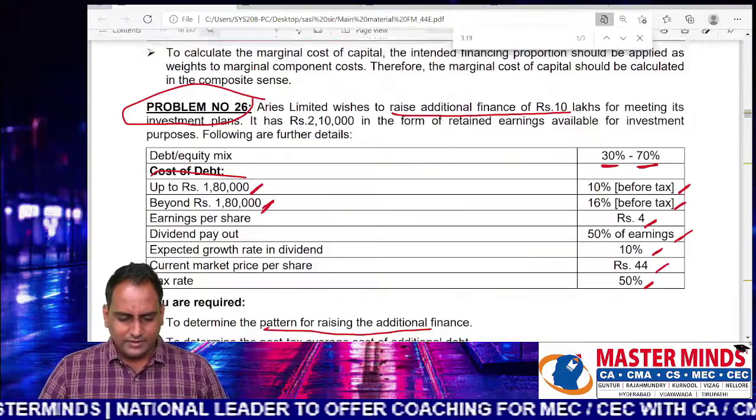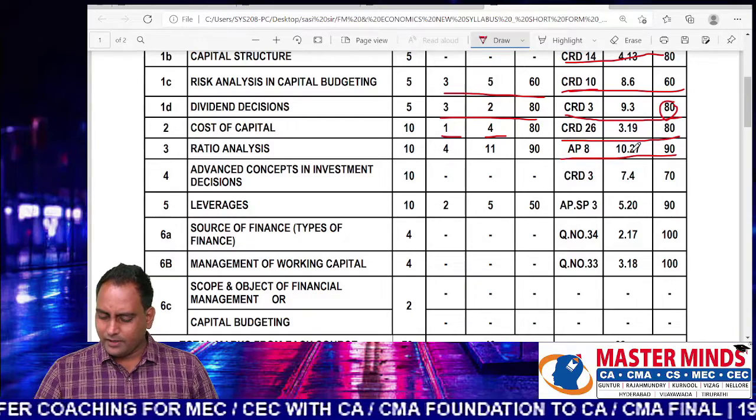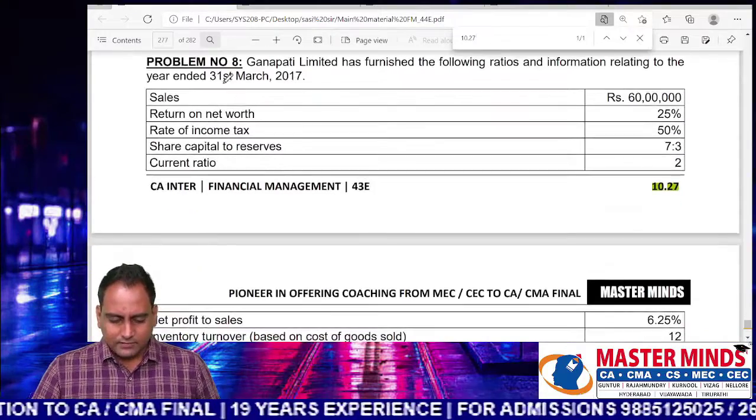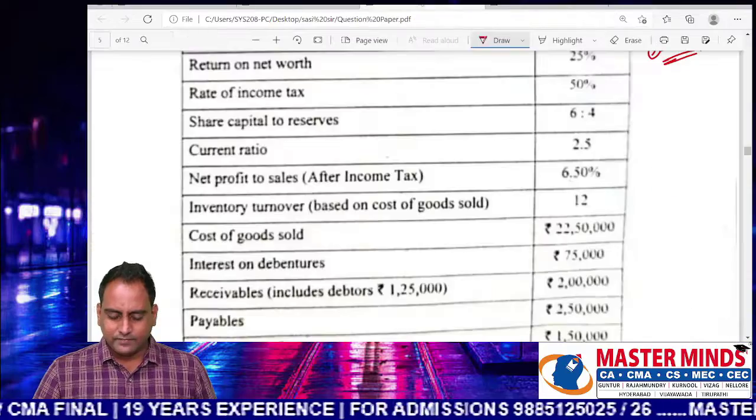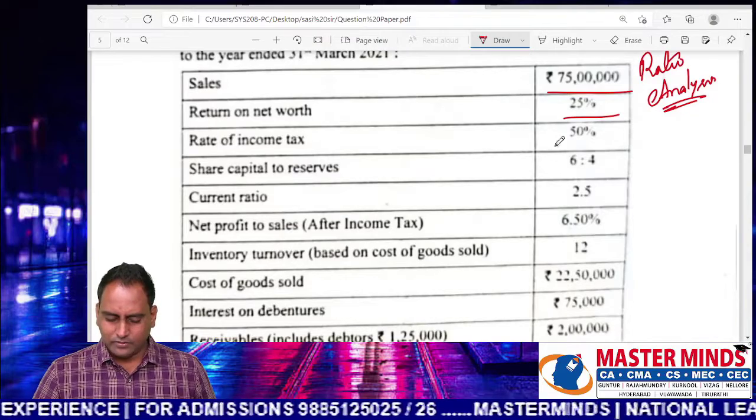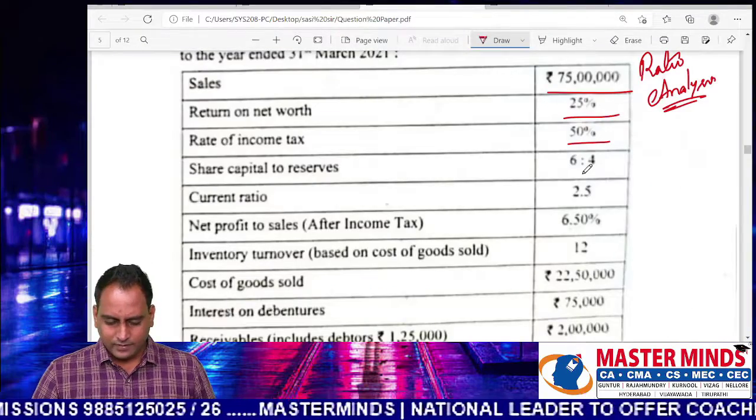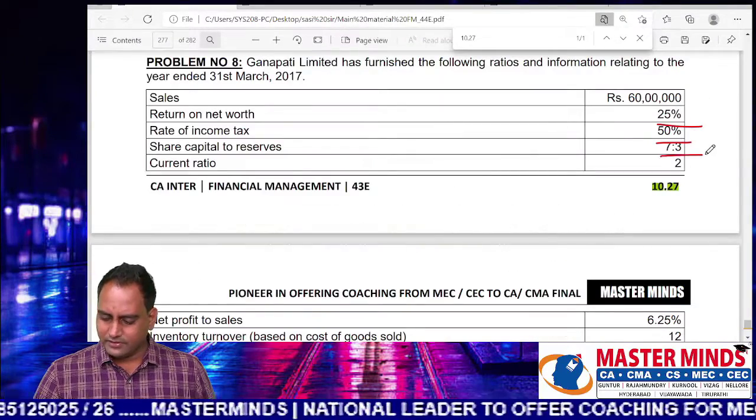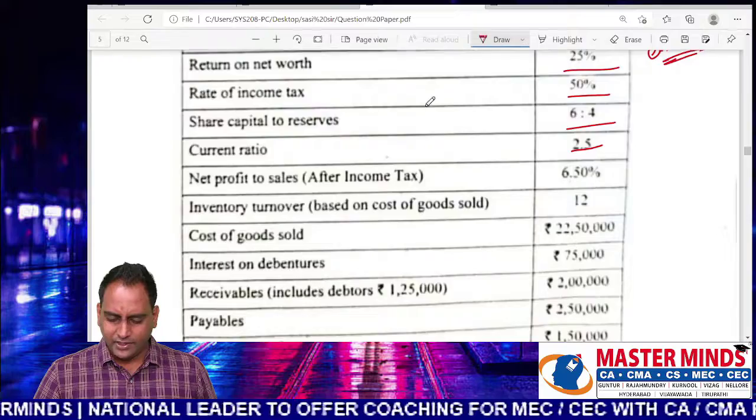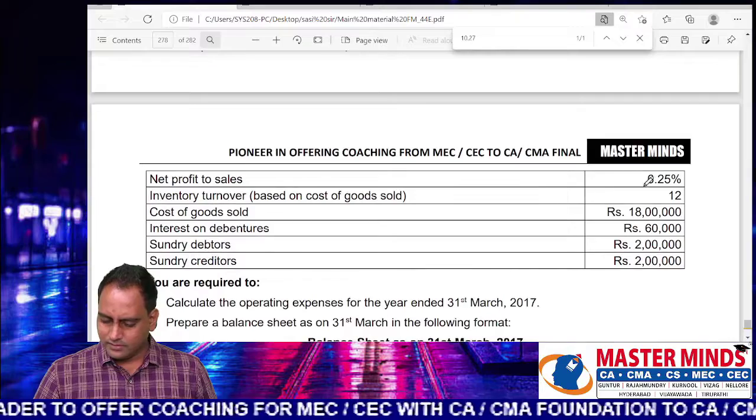You can see this came directly from our material, ratio analysis, assignment problem number 8, page number 10.27. This one. Sales, problem number 8, sales 60 lakhs. Here it is 75 lakhs. Return on net worth 25%, income tax rate 50%, same here. Share capital to reserves 6:4 there, 7:3 here. There is a slight deviation. Current ratio 2.5 here. Net profit after tax 6.5% there, 6.25% here.